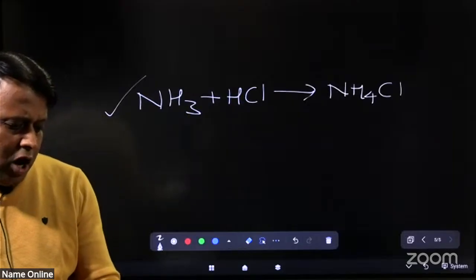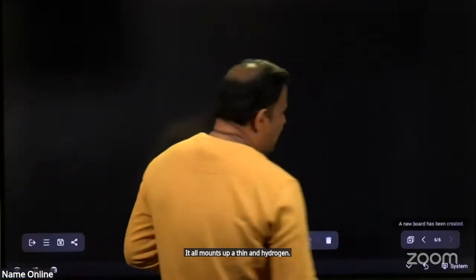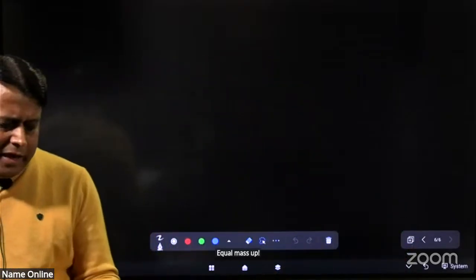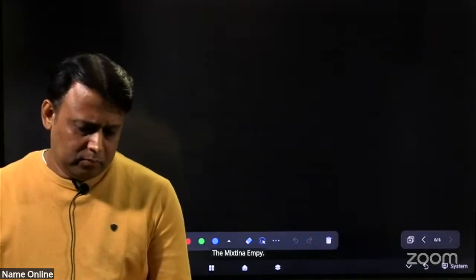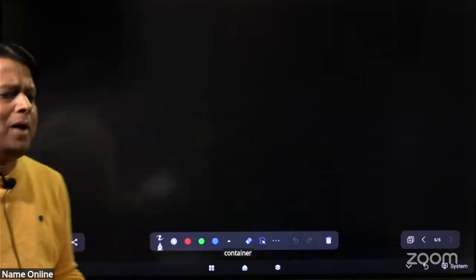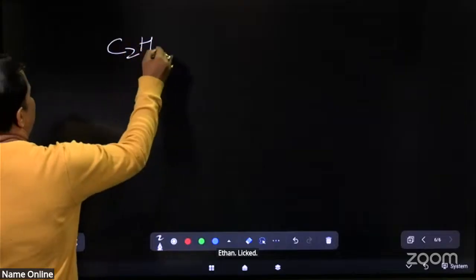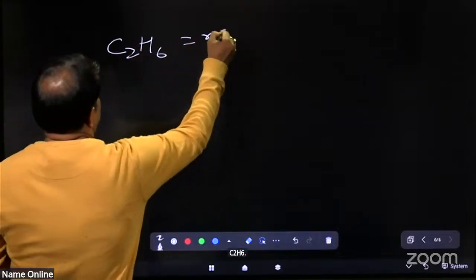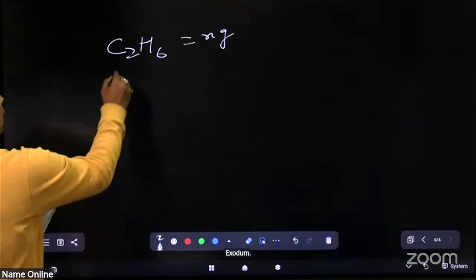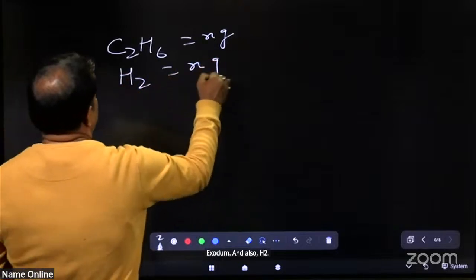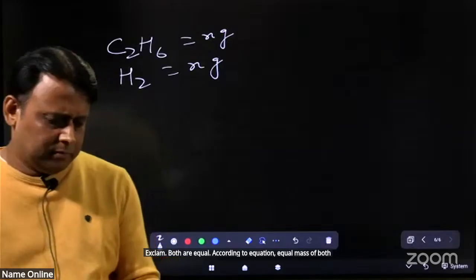Next, equal mass of ethane and hydrogen. Equal mass of ethane and hydrogen are mixed in an empty container. Let the mass of ethane, C2H6, be x gram, and also H2 be x gram. Both are equal, according to the question.